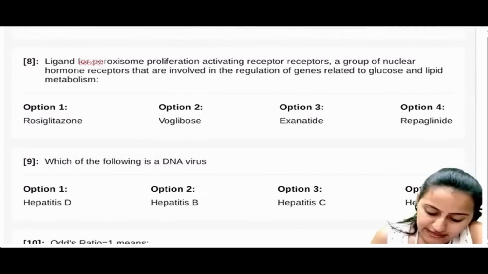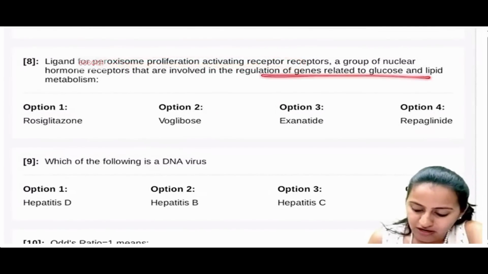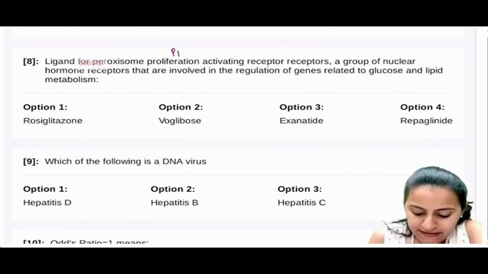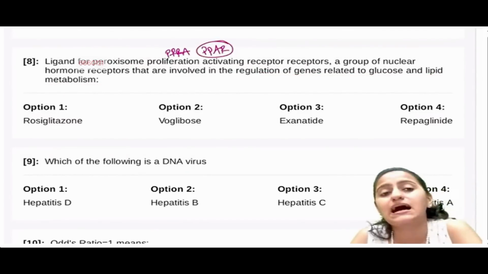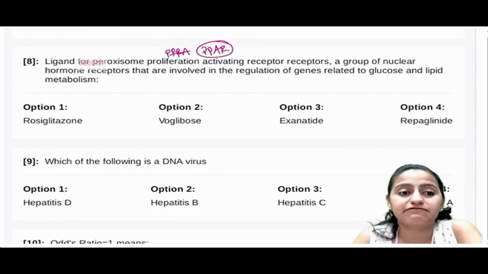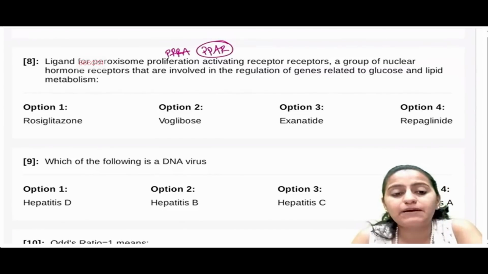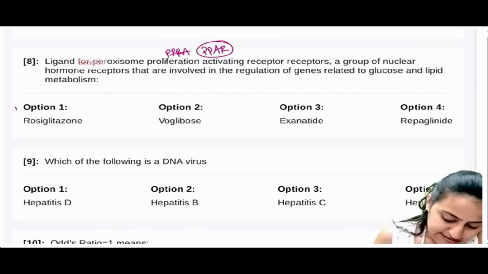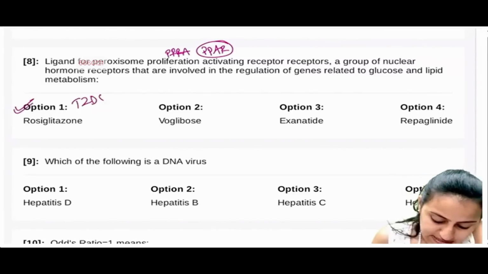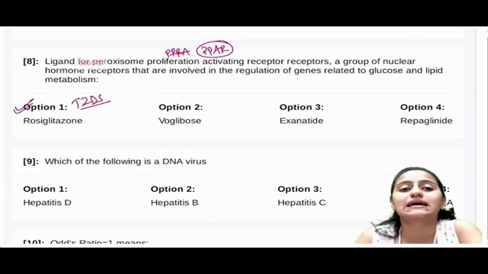Going to the next one, ligand for PPAR, right? PPAR is involved in glucose and lipid metabolism. In diabetes drugs, in short we have seen that PPAR gamma is for glucose and alpha is for fats. Alpha is F for fat, and glucose is G for gamma. So which drugs act on PPAR gamma? The glitazones, right? The thiazolidinediones, rosiglitazone and pioglitazone, act on PPAR gamma.